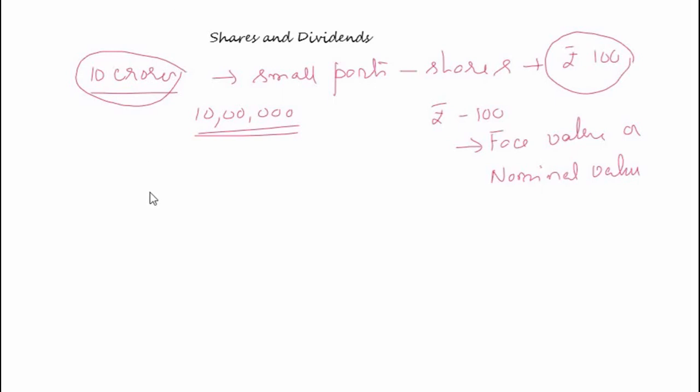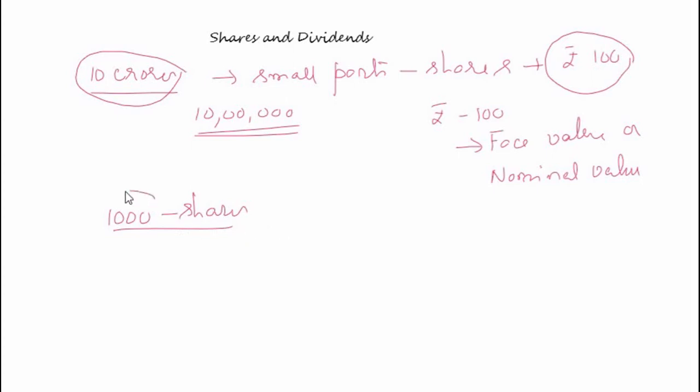Now say I am interested in buying these shares. I decided to buy 1000 shares. By the by, the face value of the share need not always be 100. It can be 10, 50, 100. That is decided by the company. Now I buy 1000 shares. So at what price? 100 rupees each.